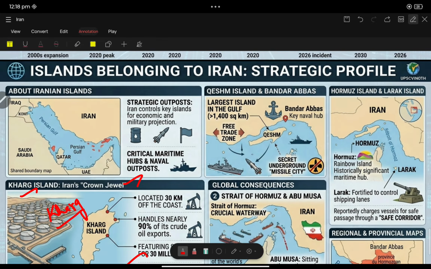And Qeshm Island. Qeshm Island is the largest island in the Gulf. This also belongs to Iran. Near Bandar Abbas port is there. Okay. So it is near Bandar Abbas port. This belongs to Iran.